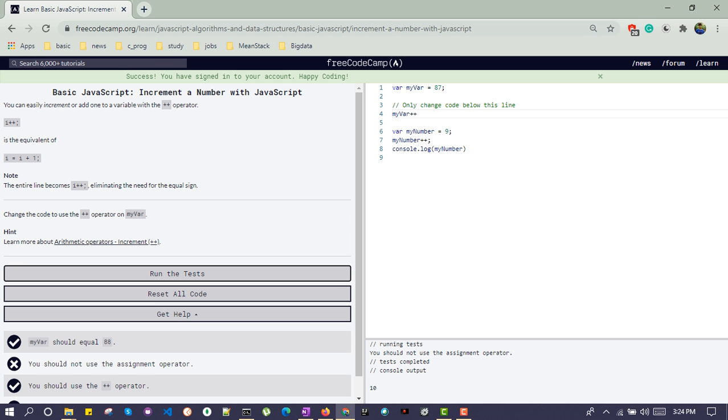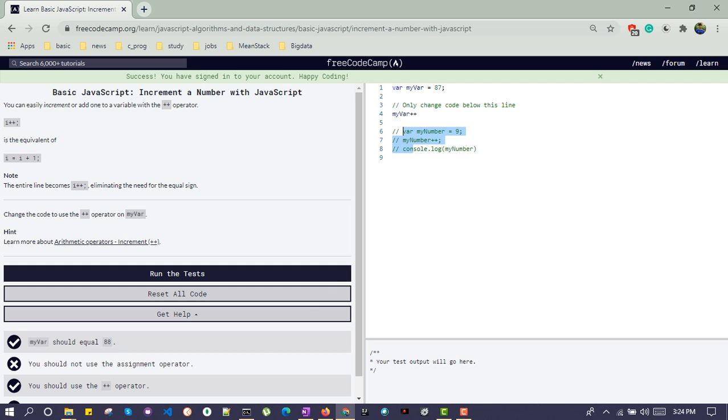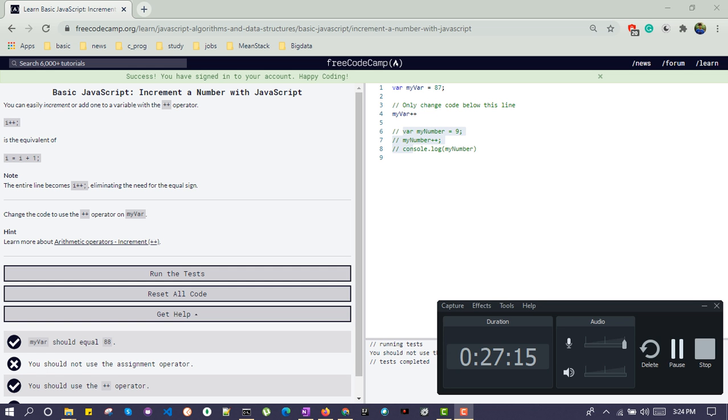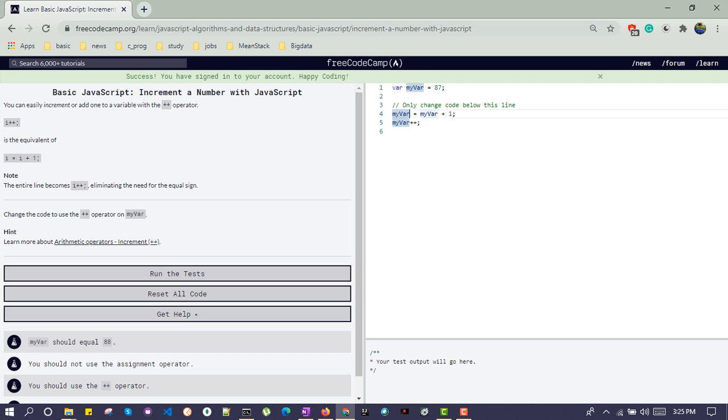You shouldn't use the assignment operator. So this we need to comment out. Instead of this line, we can also do myVar plus plus.